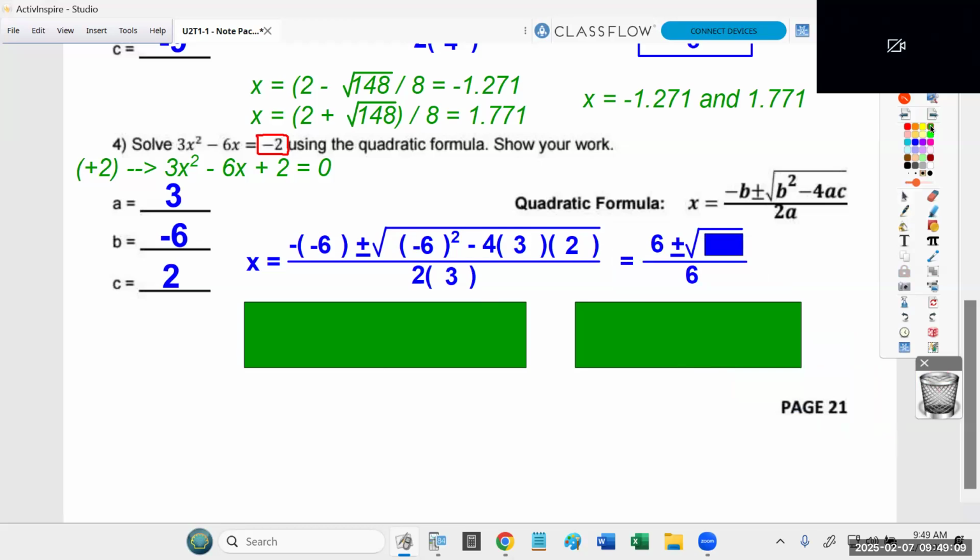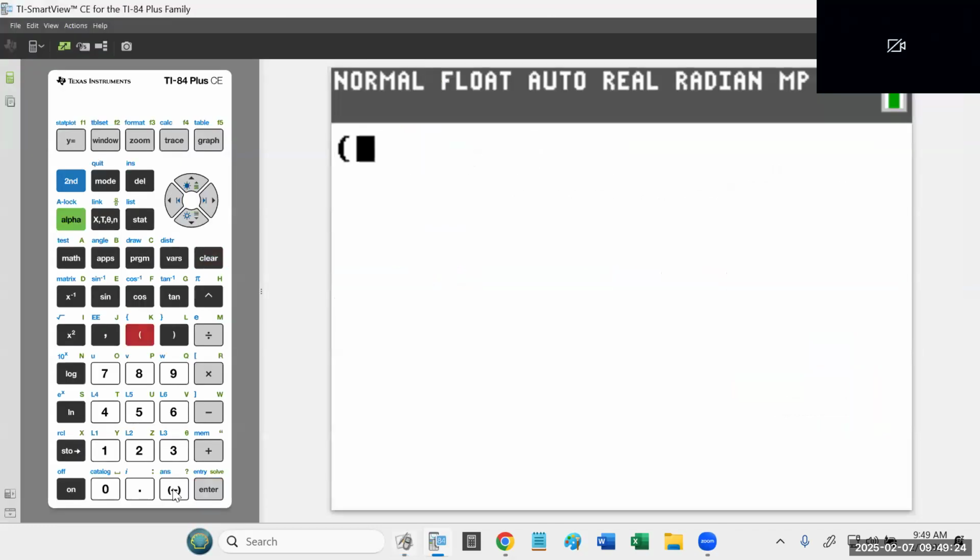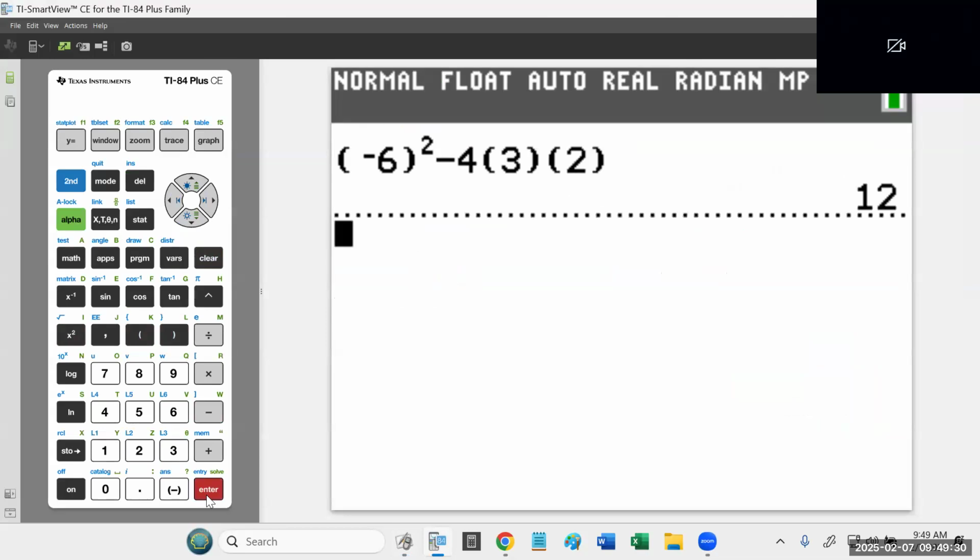But again, I need to use my calculator to figure out what is that stuff equal to inside the square root. All right? So I'm going to do -6 squared minus 4 times 3 times 2. And we get 12. Now, again, I like to right away take the square root of that number just to see what I'm dealing with.